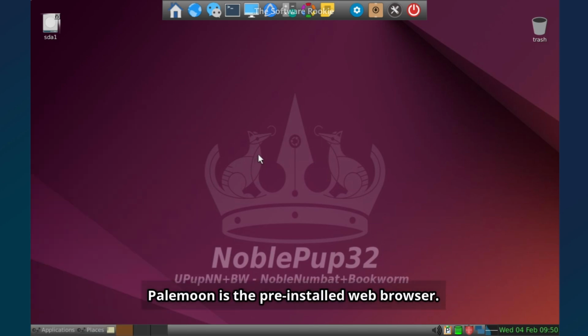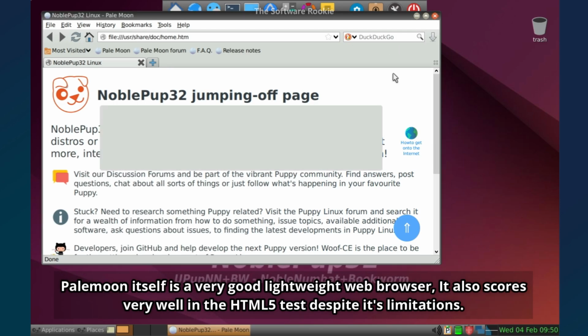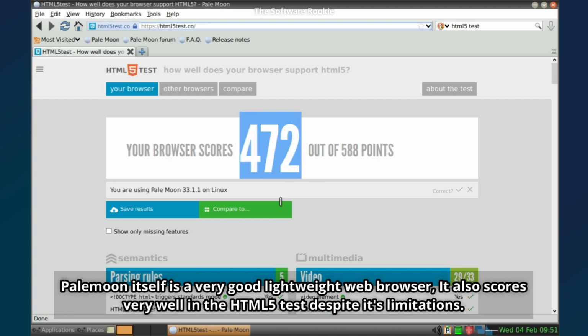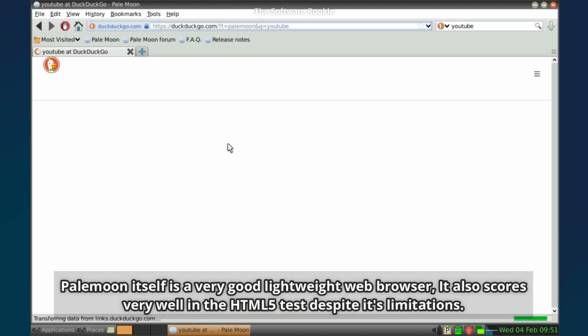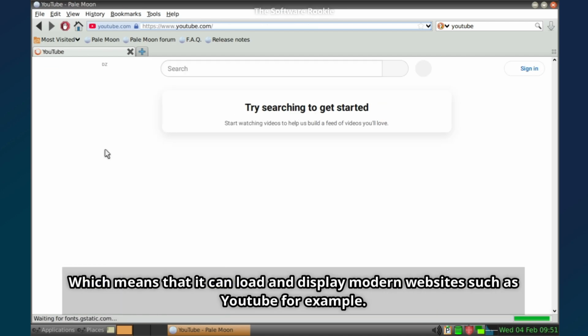PaleMoon is the pre-installed web browser. PaleMoon itself is a very good lightweight web browser. It also scores very well in the HTML5 test despite its limitations, which means that it can load and display modern websites such as YouTube, for example.